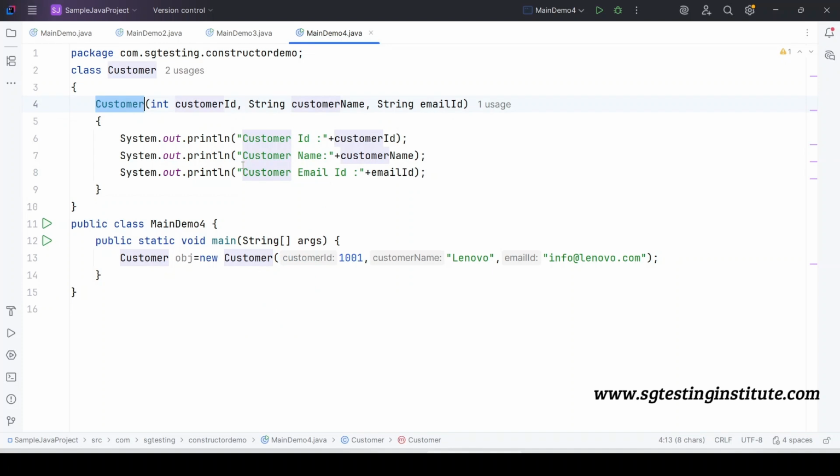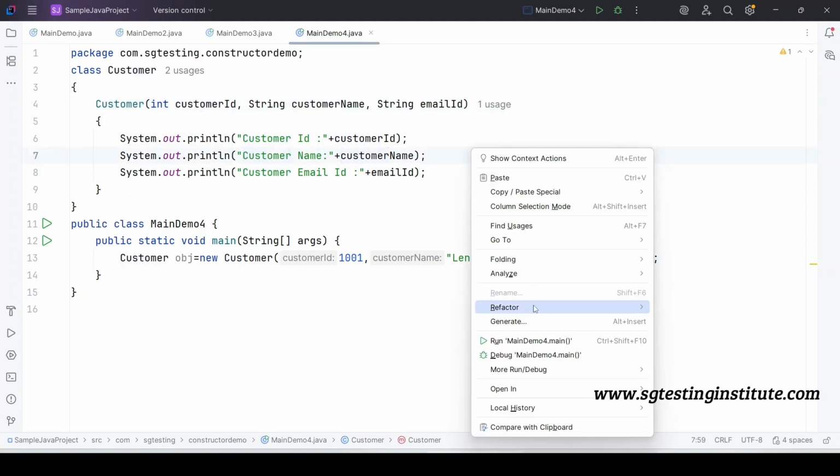Because of that particular reason, we assign a value to instance variable, but it is not mandatory. If it is required, you can assign a value to an instance variable. Otherwise, you can just simply pass the parameter to a constructor and perform your desired activity. Okay.